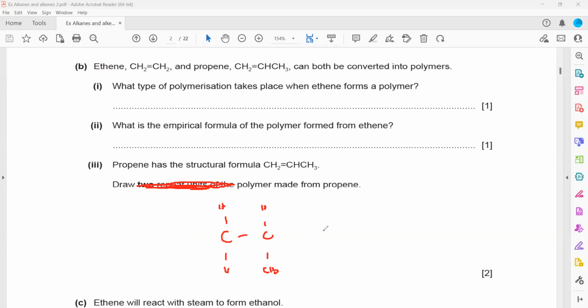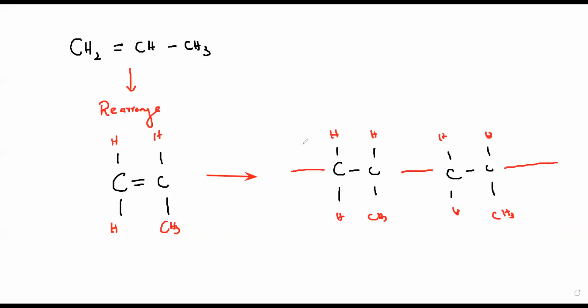I will draw 1 or 2, it won't make a difference, but then we'll put a bracket and write n. If the question was draw a polymer formed from propene, but the question is not draw a polymer, the question is draw 2 repeat units of the polymer. Like we just have to take 2 parts from the polymer. So this is one, as we did.